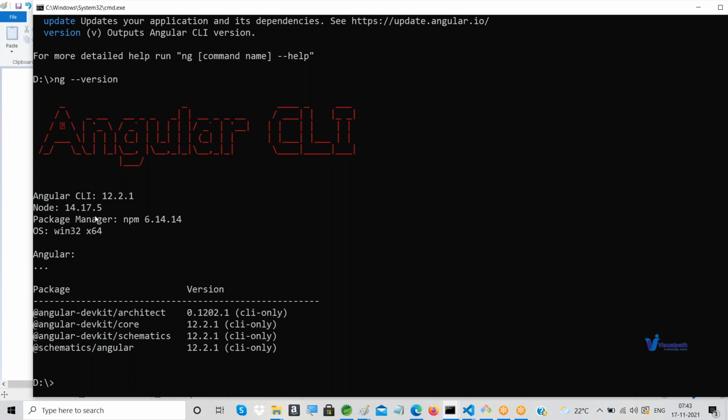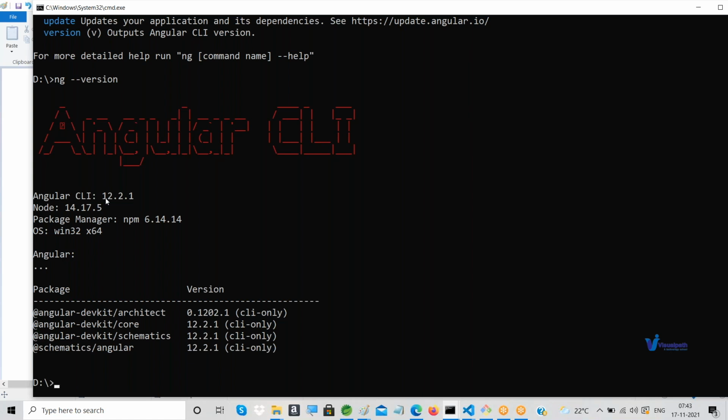Okay, fine. Now there it will show the version. Just below that, the first statement will be like Angular CLI 12.2.1. Next, it is showing Node version also, and the package manager, which is based on Node, right? That is Node package manager, and your OS structure, 32-bit style, with the system.